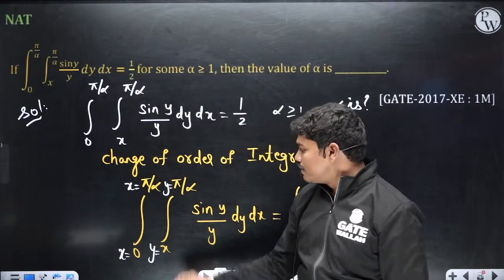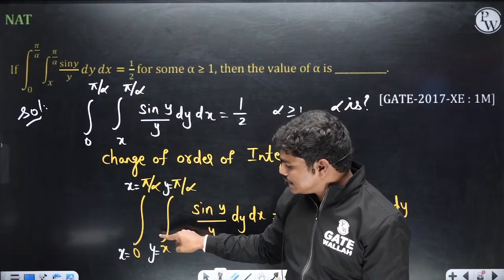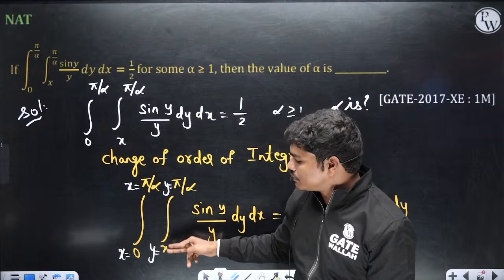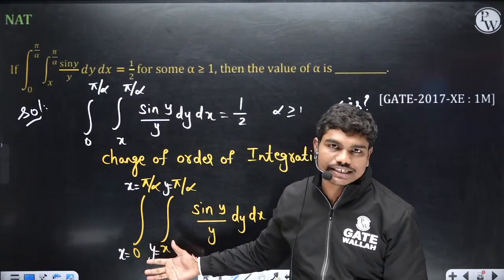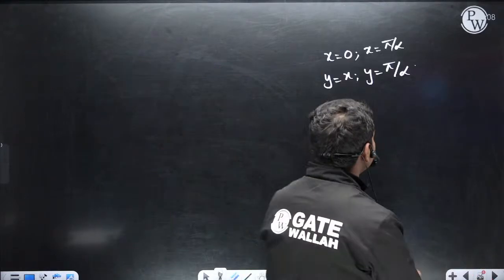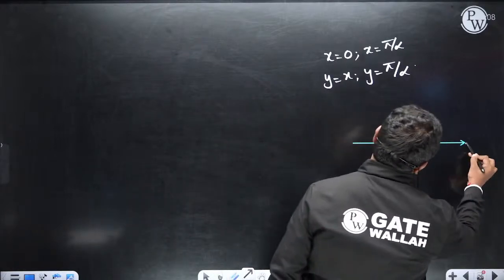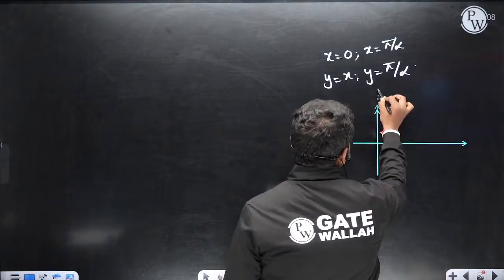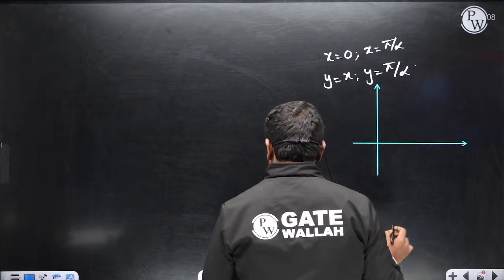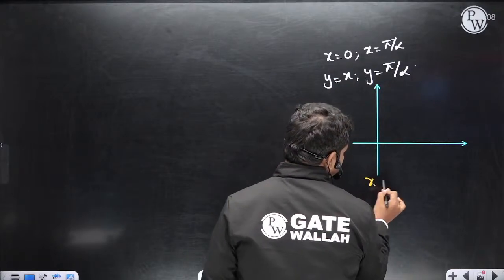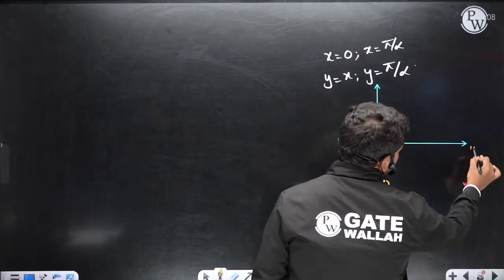Look carefully. Whenever you see x in the limits, then those are functions of y, or if you see y there, then those are functions of x. If you plot these four curves, this is x is equal to 0, this is y is equal to 0.